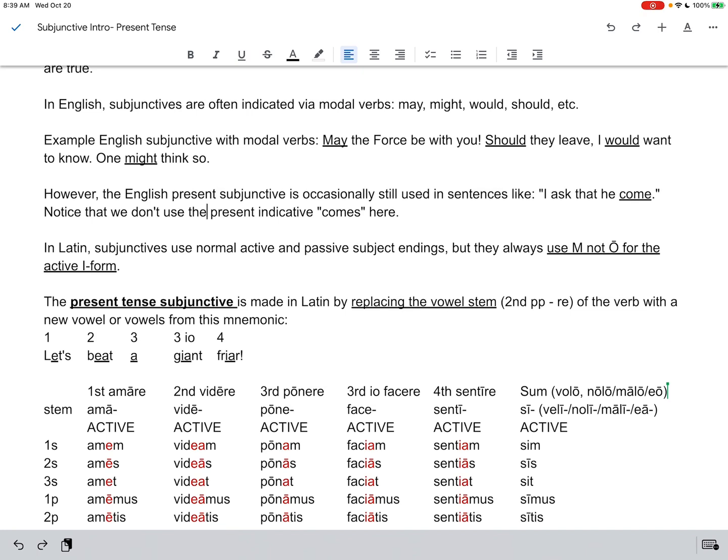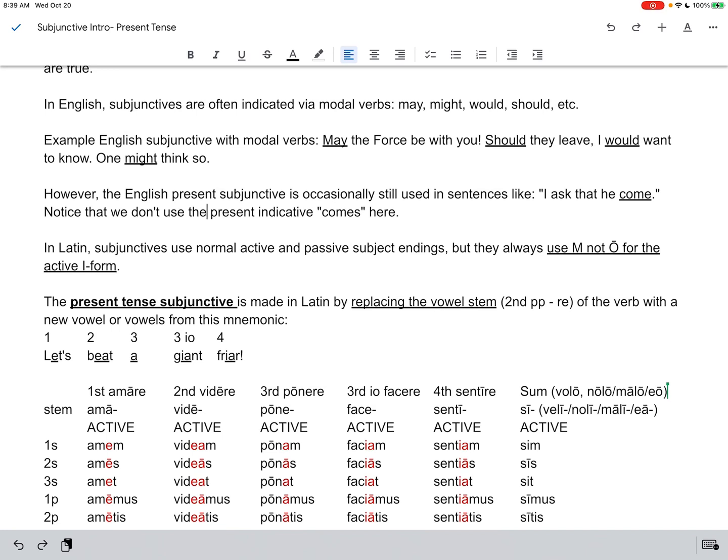That's the indicative. So come is basically the present subjunctive in English, and you get that by taking the English infinitive to come and chopping the to off the front of it, or in other words, just using the present tense form without an S on the end. It doesn't matter what the subject is. I ask that we come, I ask that he come, I ask that they come. It's always come, or whatever the verb is.